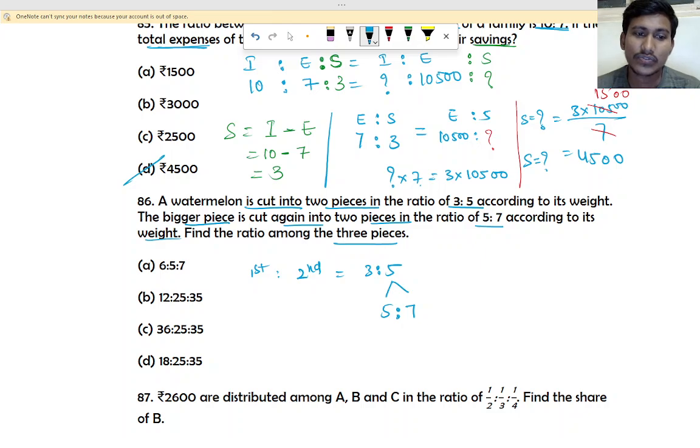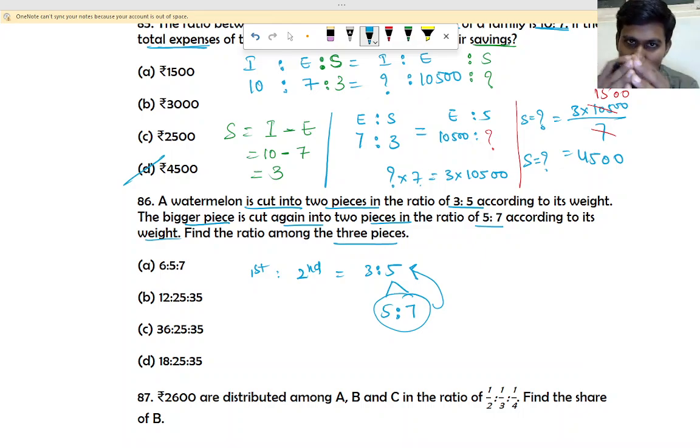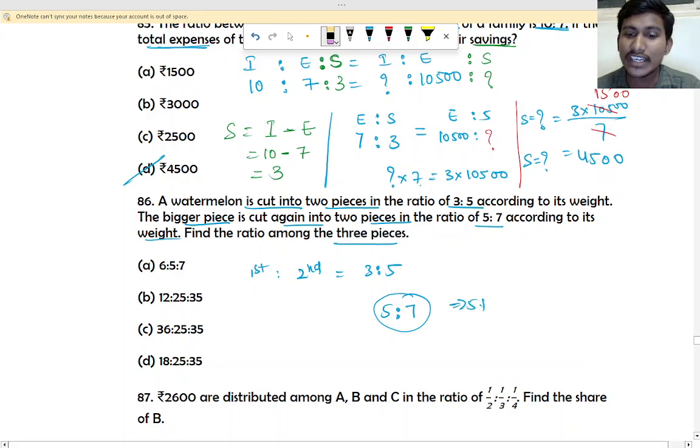Yes, 3 into 5 is not going to work because it's going to be 15. It will be a little different. How little different? Let us see that. If you add these two, you will get this one, right? That is the same piece that is divided. If you combine it, 5 plus 7, you will get this one.